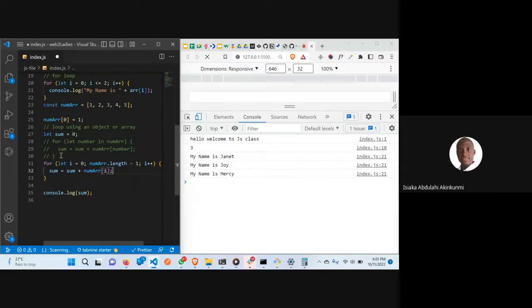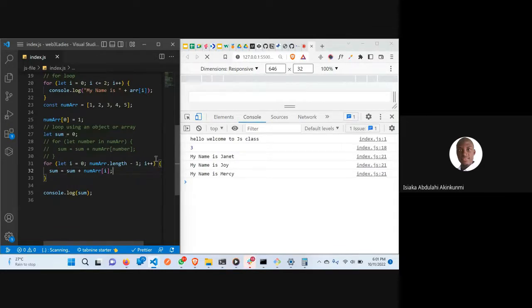Why don't we have the sum? For i is equal to 0... sorry, okay. Our number array at i. Why should it work? Console.log sum.